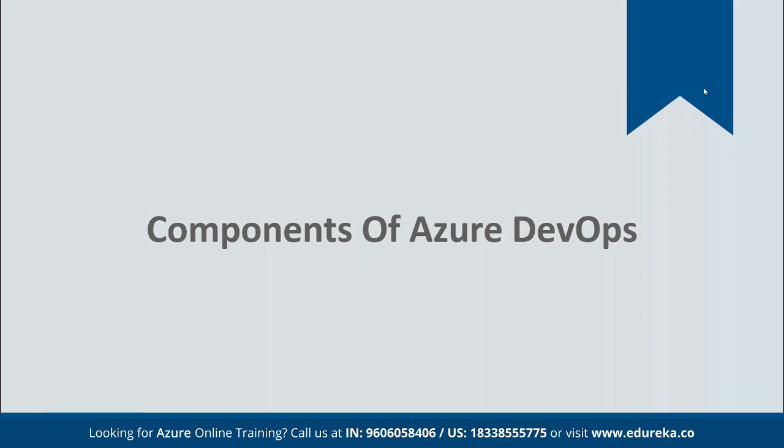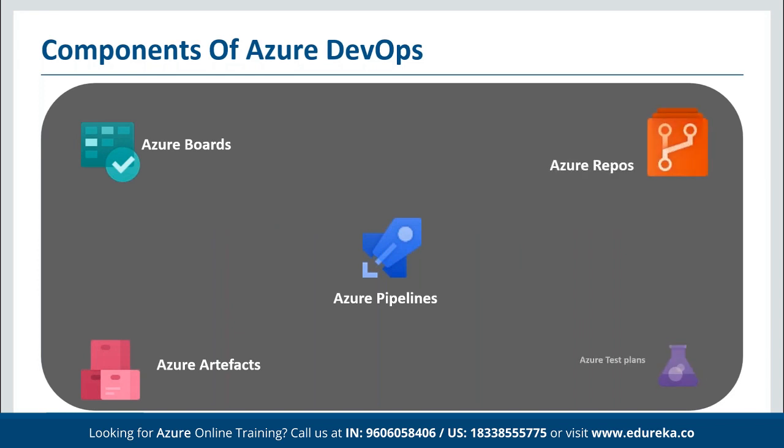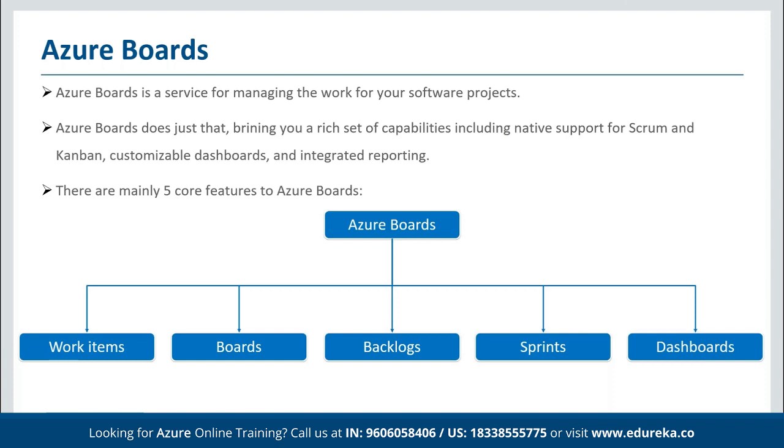So Azure has multiple components. The first thing is Azure Pipelines. Then we have Azure Boards, Azure Artifacts, Repos, and Test Plans. First of all, if we talk about Boards, then Boards is basically a service for managing the work for software projects. And it brings a rich set of capabilities, including native support for Scrum and Kanban, dashboards, and integrated reporting. And mainly there are 5 core features to Azure Boards.